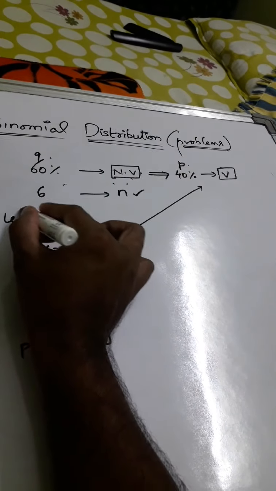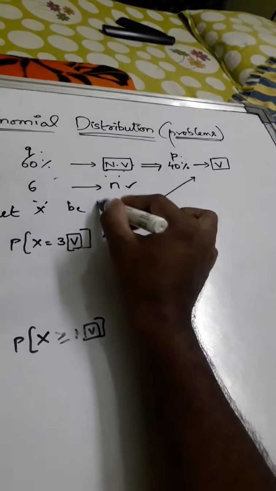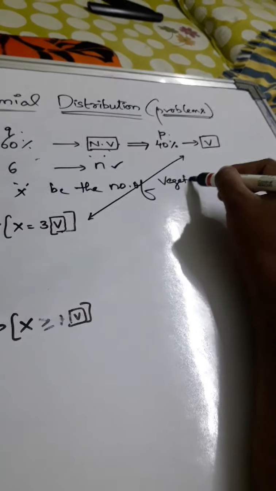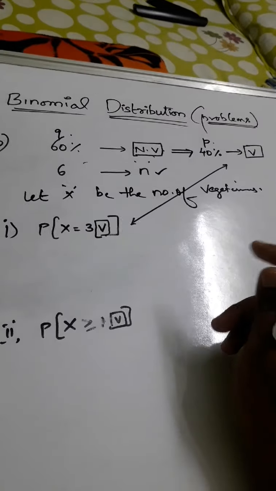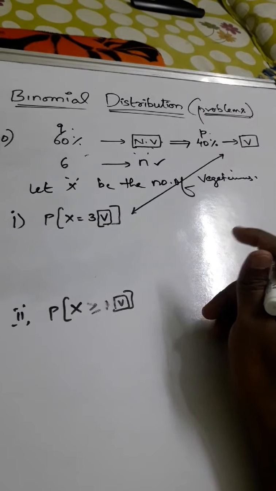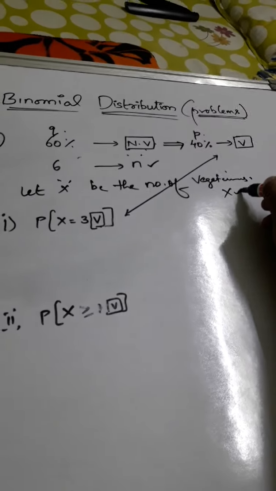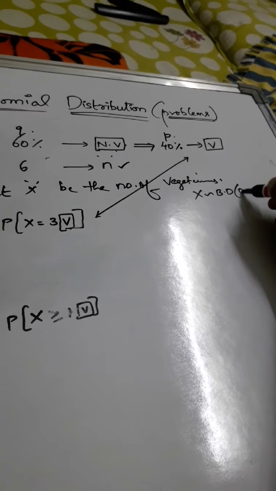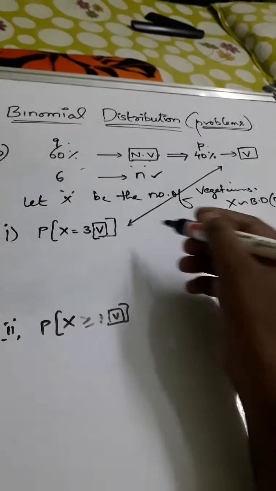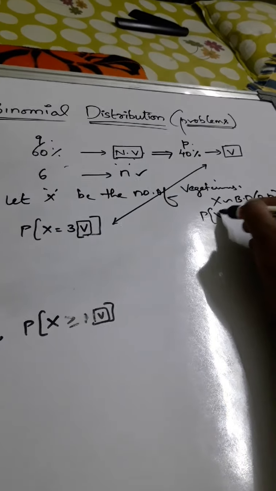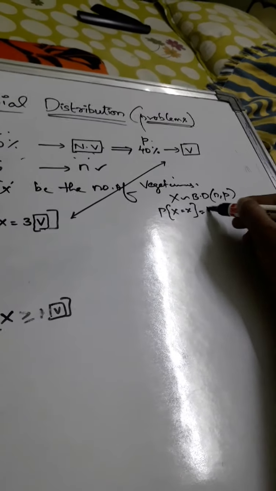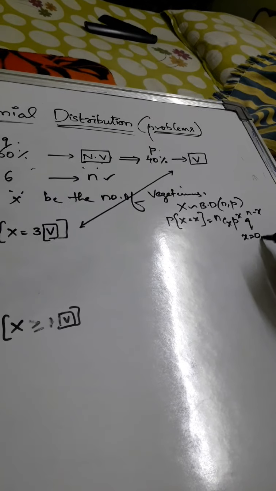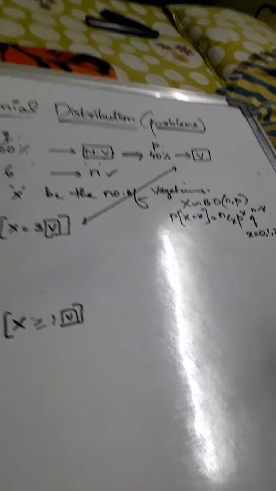Then write down, let X be the number of vegetarians. So X follows a binomial distribution with N comma P. Therefore write down the PMF, P of X equals NCX P power X Q power N minus X, where X takes the values 0, 1, 2 and so on up to 6.